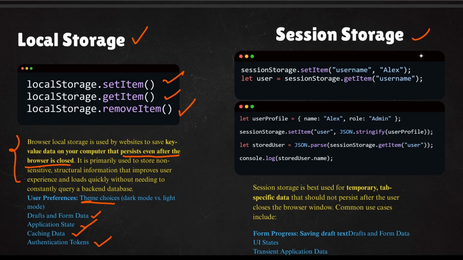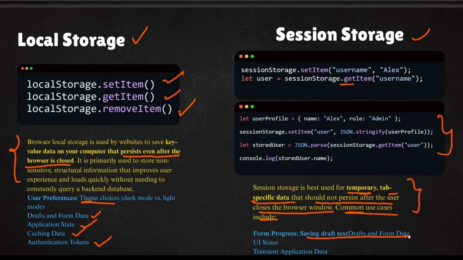Okay, and we have something known as session storage. With session storage also you can setItem and you have getItem, and you can also use this kind of syntax to read that. I will give you a PDF in the description, check that so that you can understand. This is used for temporary, tab-specific data, and it does not persist after the user closes the browser window. Common use cases are saving draft text, form data, UI state, transient application data.